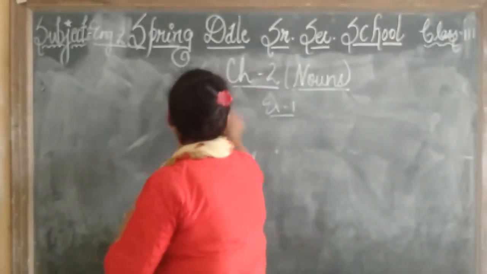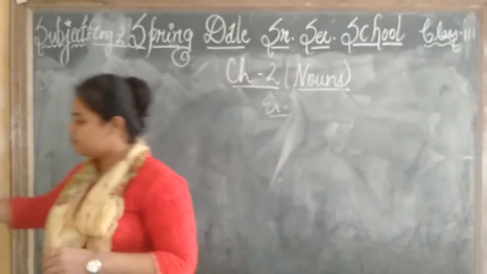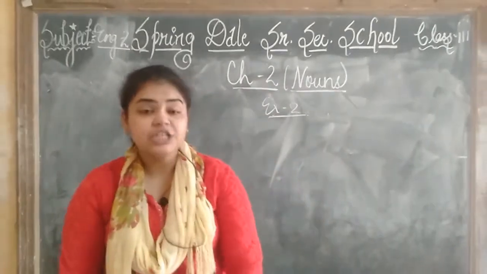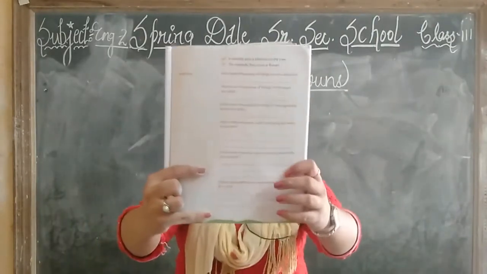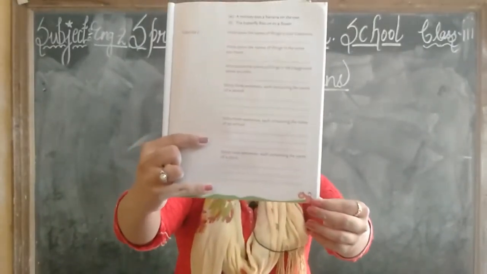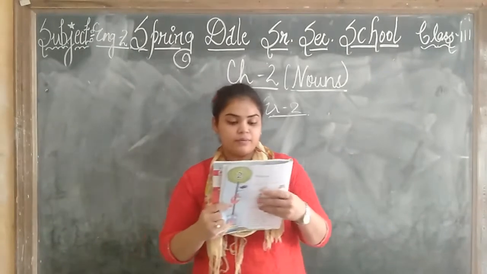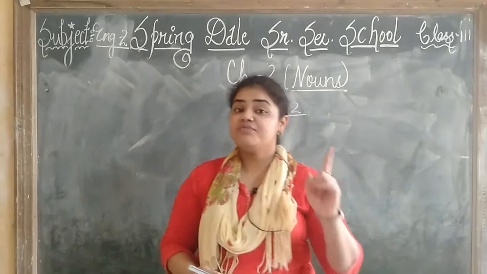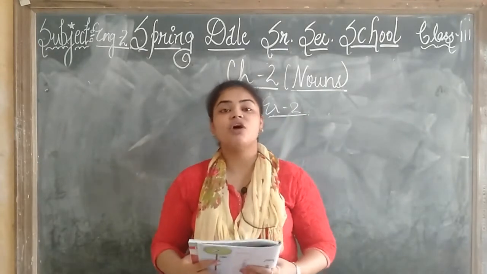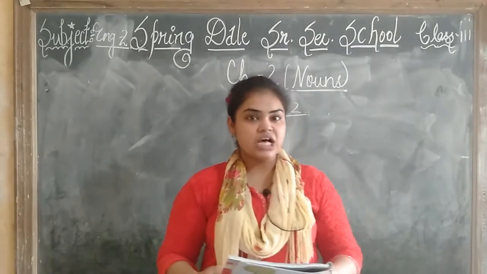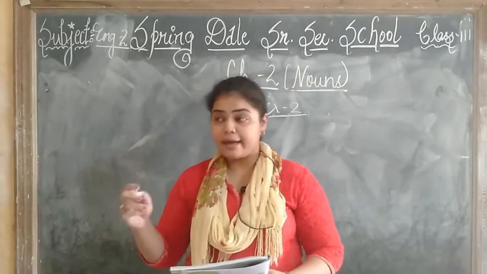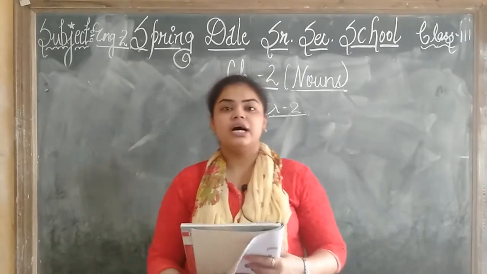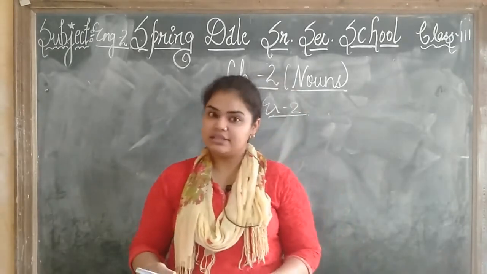Exercise 2. Page number 15. Look here, everyone. Page number 15 in your textbook. The question we have is, write down the names of things in your classroom. In the first question you have to write the names of the things which you have in your classroom. For example, chalk, blackboard, benches, desk, chair, cupboard, almirah. These are all things.